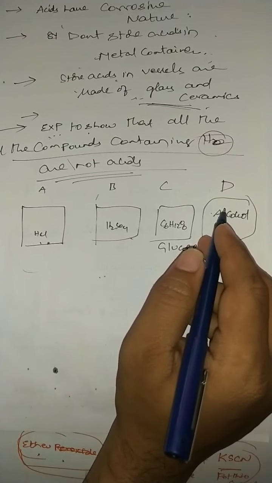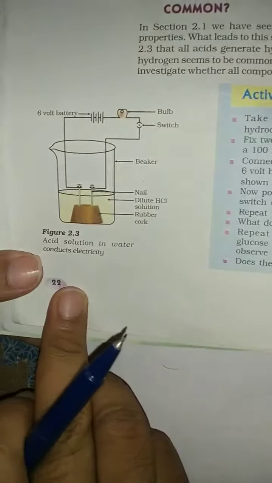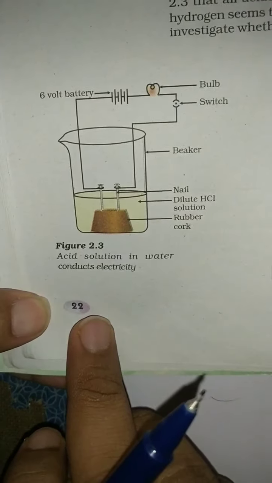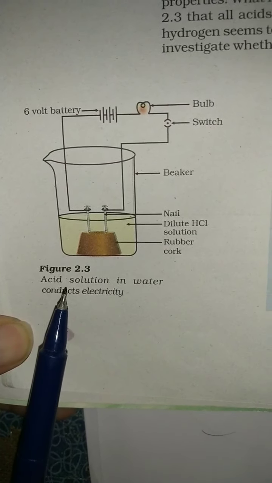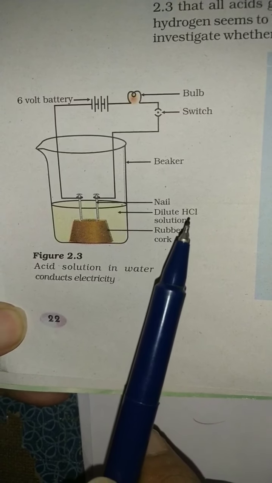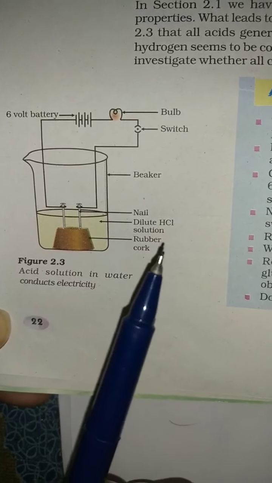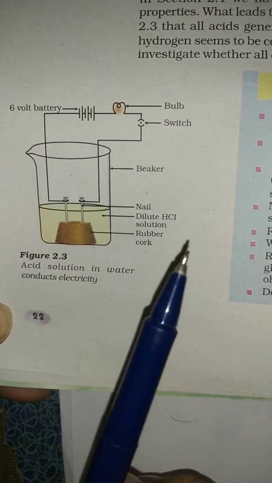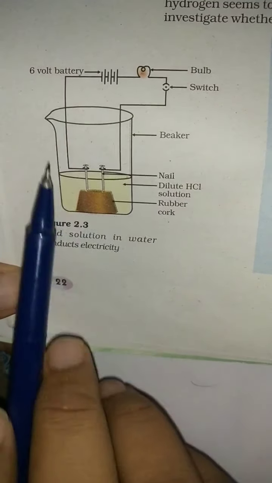Now here what we have to do is, see this figure, students. Suppose I have taken an acidic solution in water, which conducts electricity. Now I have taken a beaker containing HCl. In the same manner, another beaker containing sulfuric acid, beaker C containing glucose, beaker D containing alcohol. So this is the experimental setup.